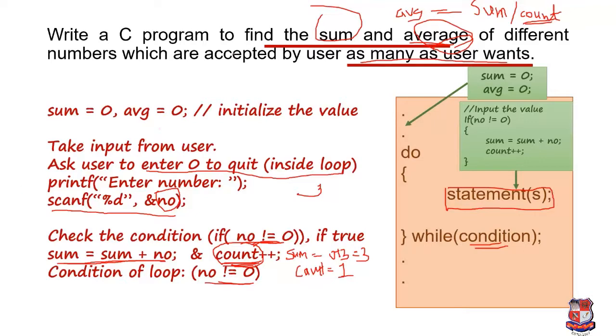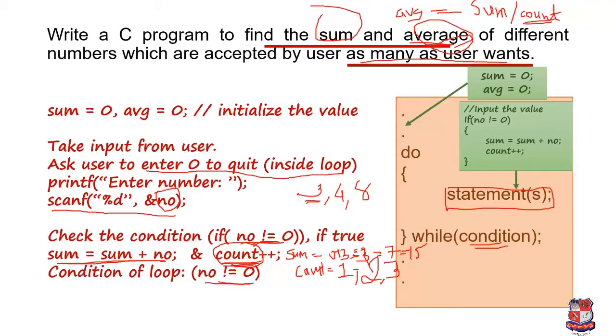As we discussed, if the user enters 3 as the first number, then the sum is equal to 0 plus 3, so it is 3, and count equals 1. Now the next number entered by the user is 4, then the new value of sum is 3 plus 4, which is 7, and count will now be 2. And if the user now enters 8, then the next value of summation will be 15, and the value of count will be 3.